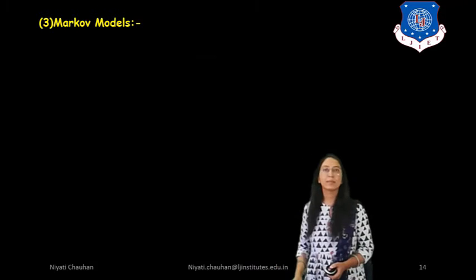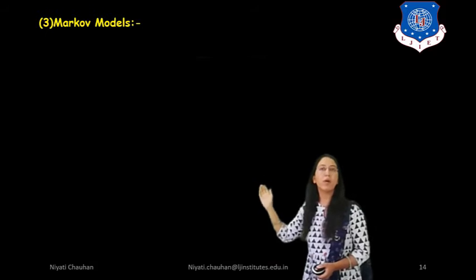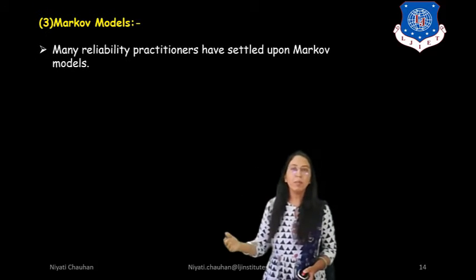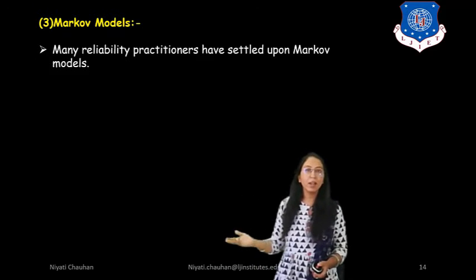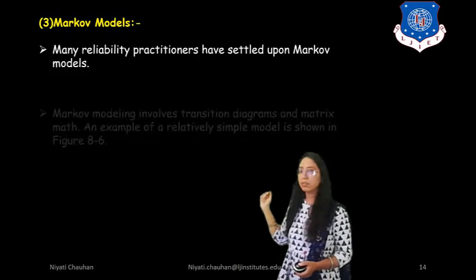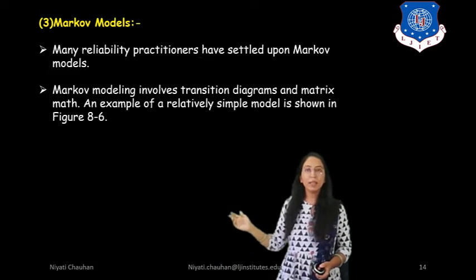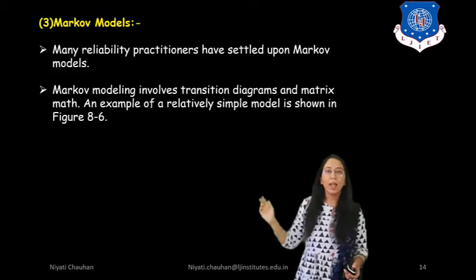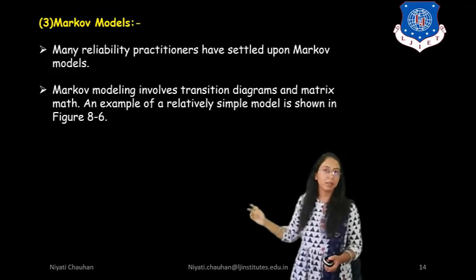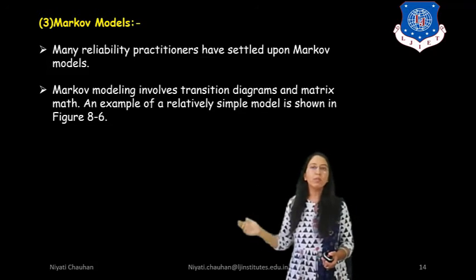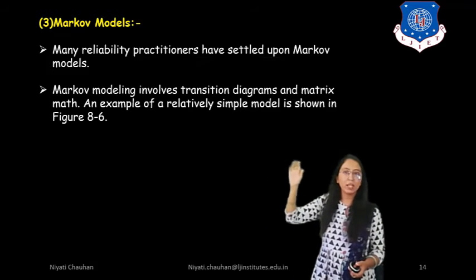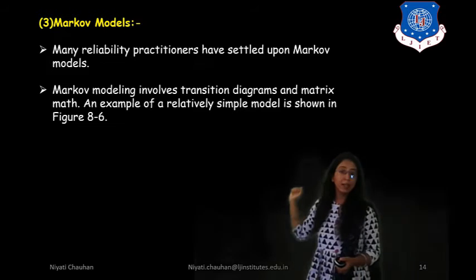Then the third method, Markov models. Many reliability practitioners have settled upon Markov models. Markov modeling involves transition diagram and matrix map. An example of a relatively simple model is shown in figure 8.6.